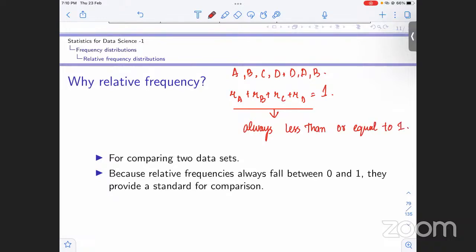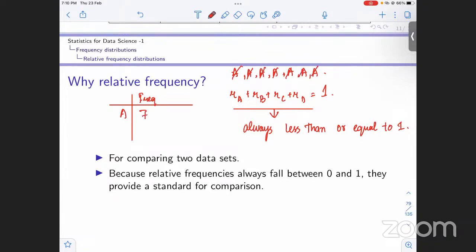So when will it be equal to 1? When all the observations are the same. If we have A, A, A, A, A, A, A, what is the frequency of A when we make the frequency distribution? It is going to be 1, 2, 3, 4, 5, 6, 7.